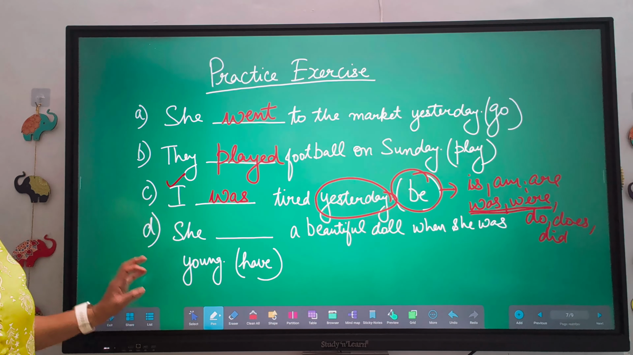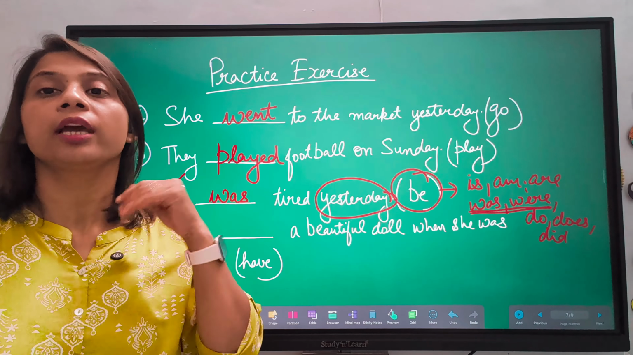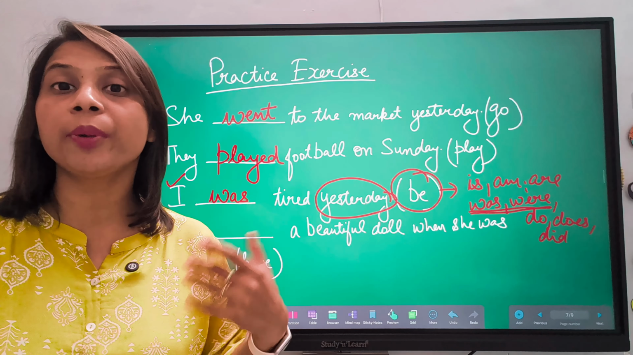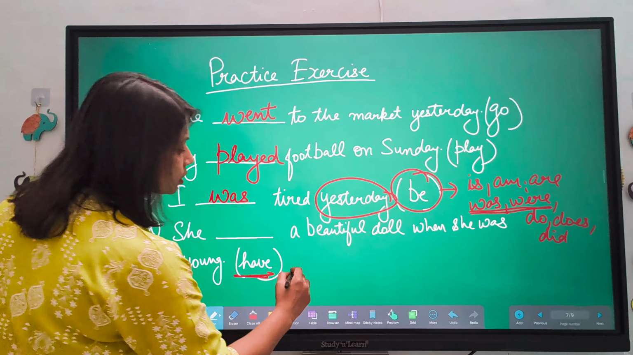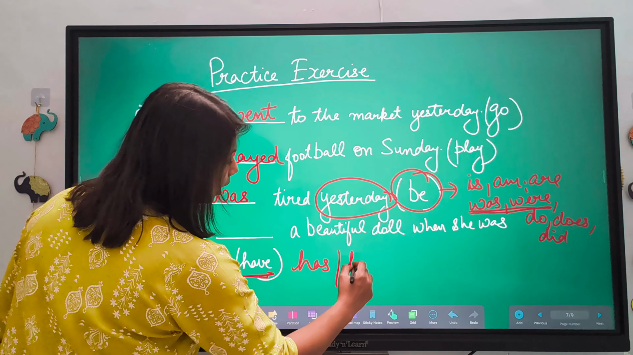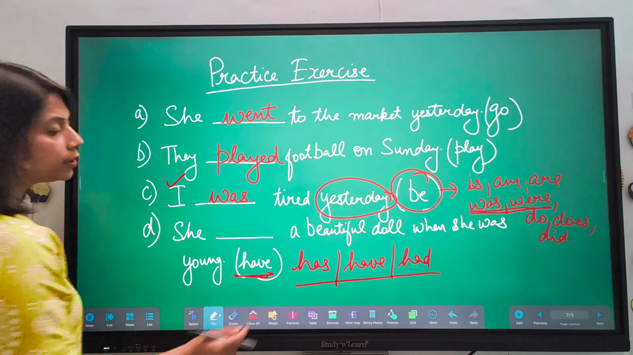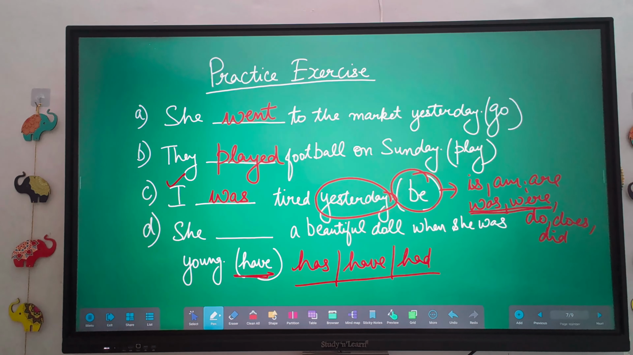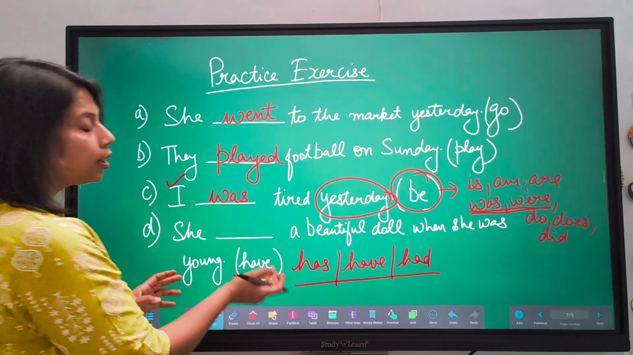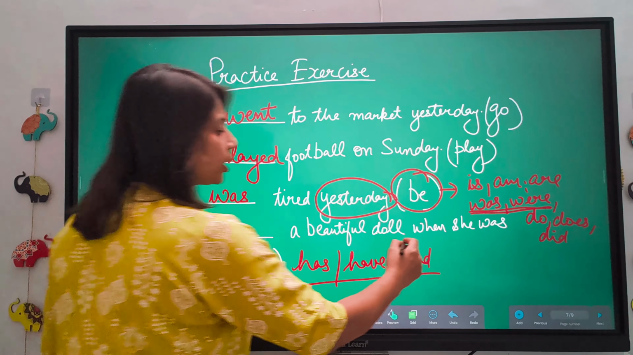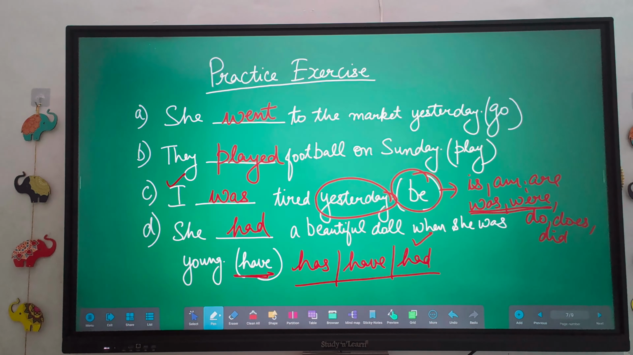Now, she dash a beautiful doll when she was young. When she was little she had a beautiful doll, now she doesn't. So we are talking about the past, simple past. What are the forms of have? Has, have, had. Whenever have is given in brackets, that means you have three options: has, have, and had. According to the tense you can use any of these. We are talking about the past, so we will pick had here. You will write had.